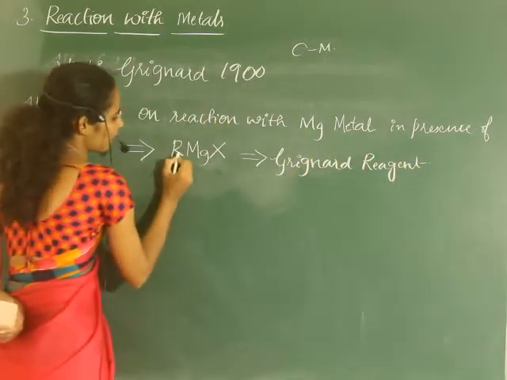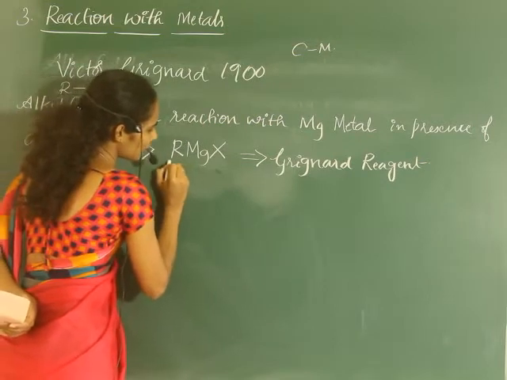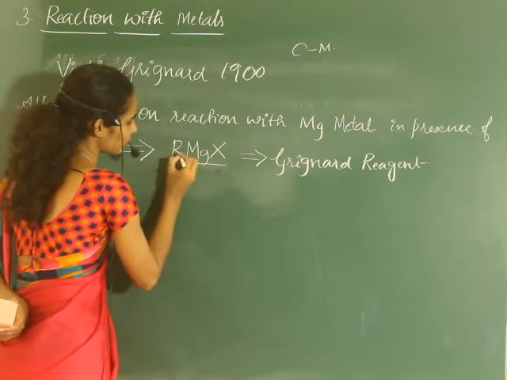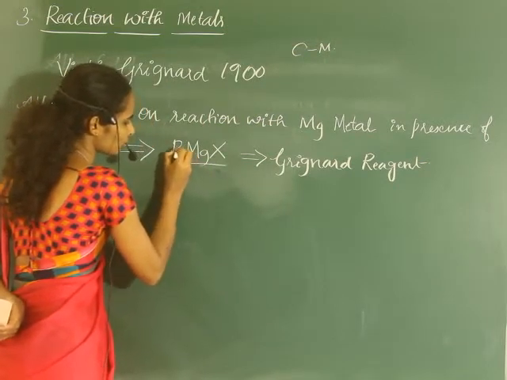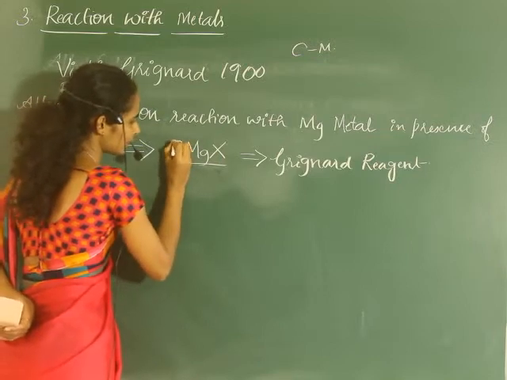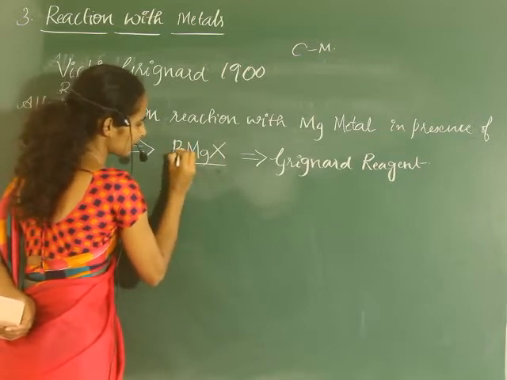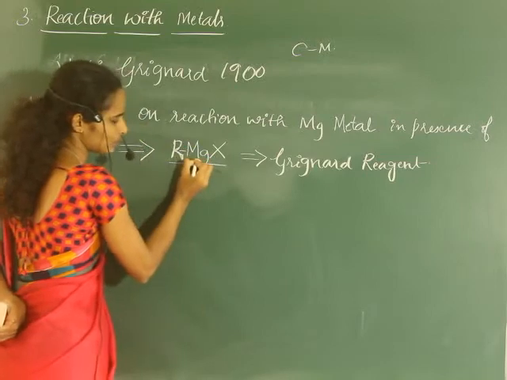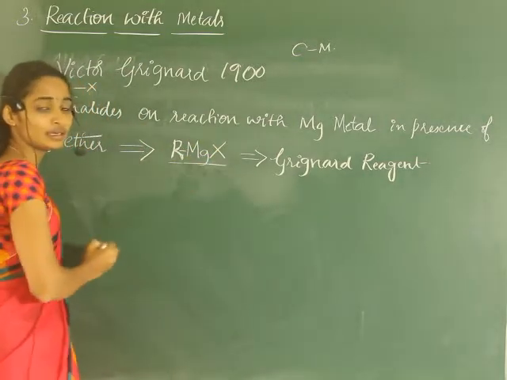It is an organometallic compound. Why? Because R is an organic group containing a carbon atom attached to a metal, that is magnesium. Organometallic compound.